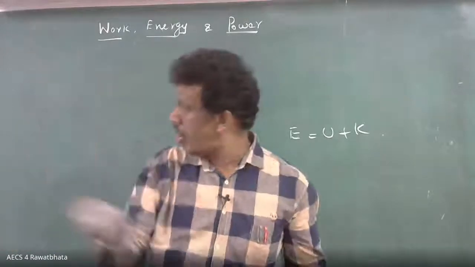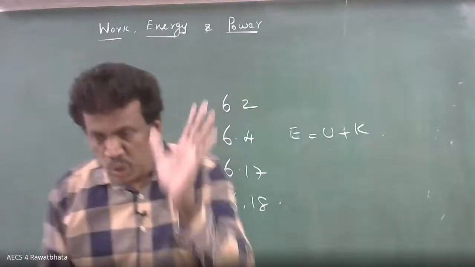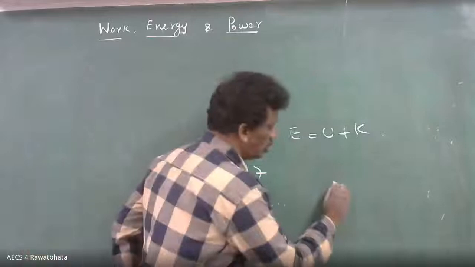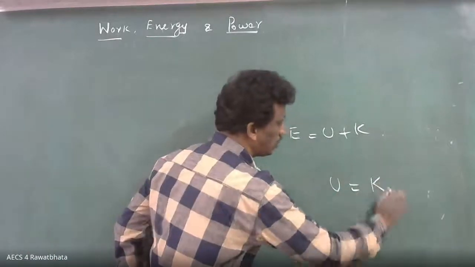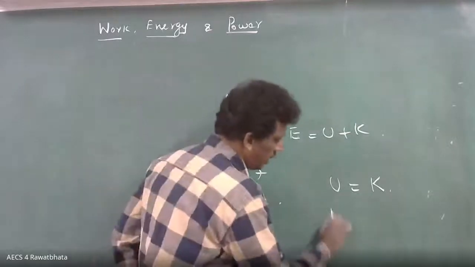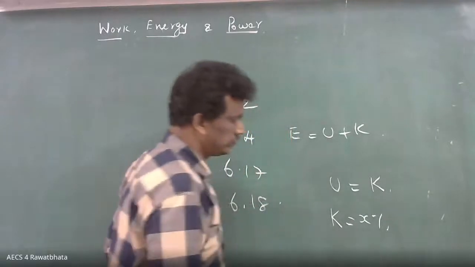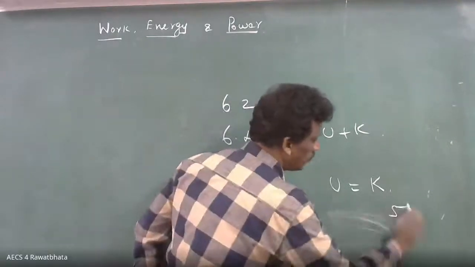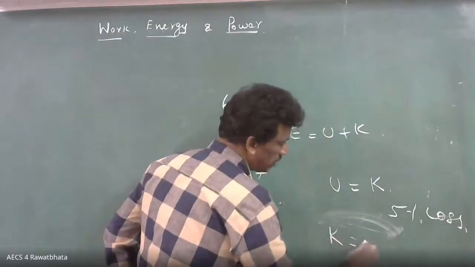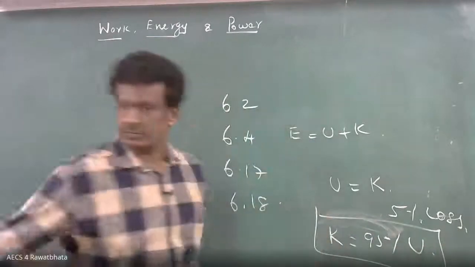At a different point, what is the potential energy and the kinetic energy? Always remember, when there is no loss of energy, you can write potential energy equal to kinetic energy. Suppose there is a loss, then depending on the case, the kinetic energy can be X% of the potential energy. Suppose 5% loss. What will you do? The kinetic energy must be 95% of the potential energy. Try to understand.